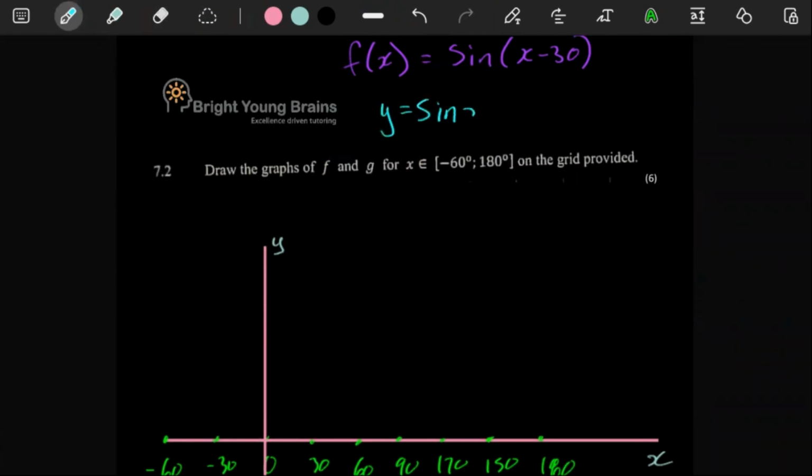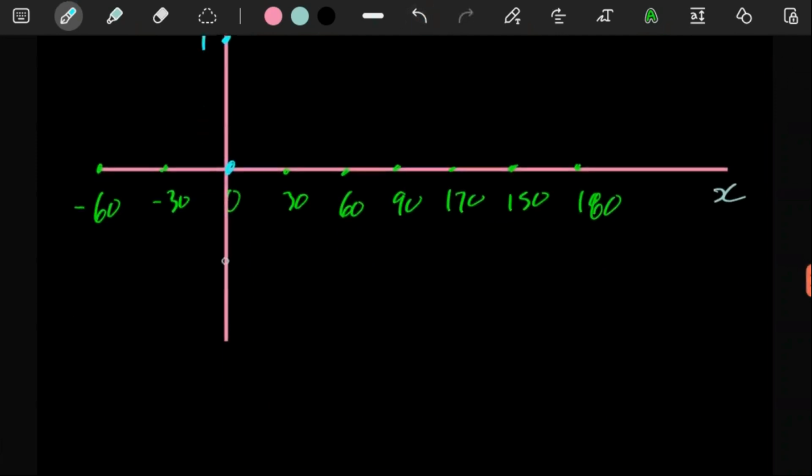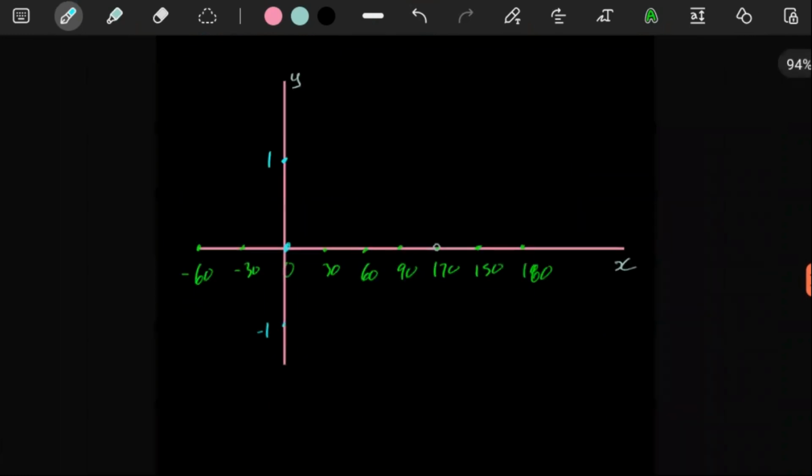If you think of y is equal to sine x, we already know that there is 0, and then it goes all the way to 1, and then it goes all the way down to -1. At 90, we know it's at +1. At 180, we know it's at 0. And then on the left side, yeah. This is the equation y is equal to sine x. From 0 to 180, we already know that it's just going to have a hump like this. Then on the left side, we know it would just have something like this, you see.